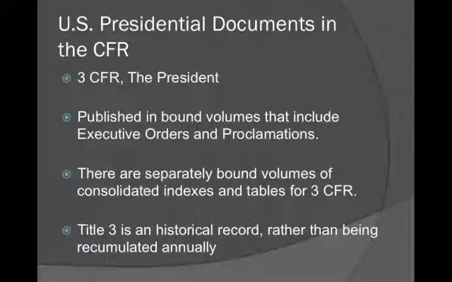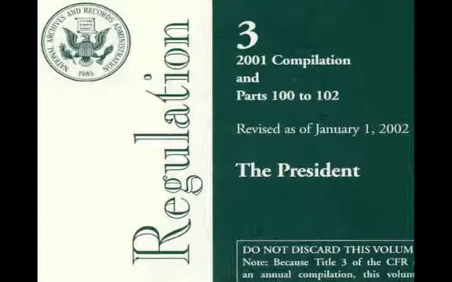Section 3 of the CFR is the exception to that rule, because Part 3 is part of the historical record. This is what it looks like. It's kind of a zoomed in view of that volume of the Code of Federal Regulations. This is what that Part 3 CFR looks like.